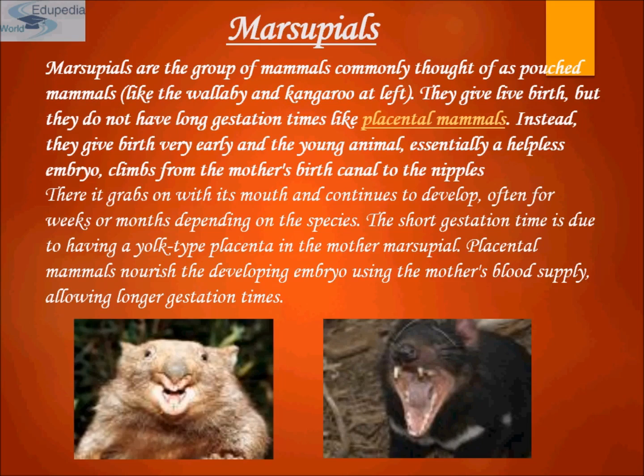Many South American forms are similar to the North American opossum. In Australia, marsupials continue to be very diverse and are the dominant native mammals. They include kangaroos, Tasmanian devils, and other typical Australian mammals.